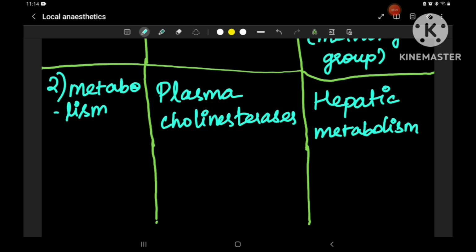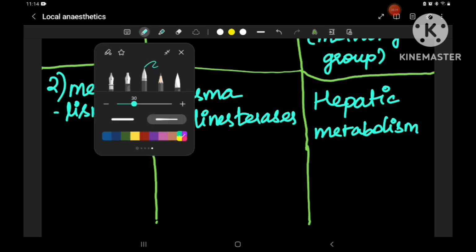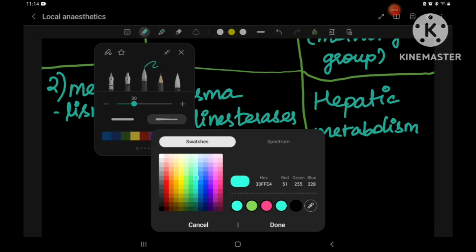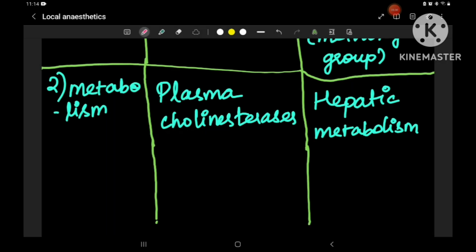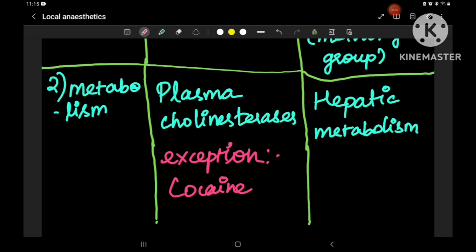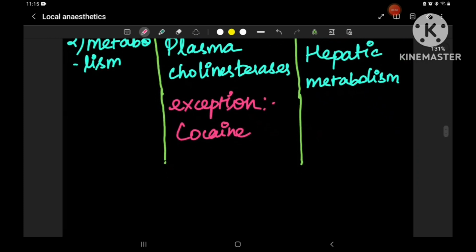But there is an exception. This is the main thing. In any exam, they usually don't ask for the examples directly, they ask the exception. So what exception is there in amino esters? You can easily remember the metabolism: amino esters are metabolized by esterase. So the exception here is cocaine. Cocaine is the common example; cocaine undergoes hepatic metabolism.